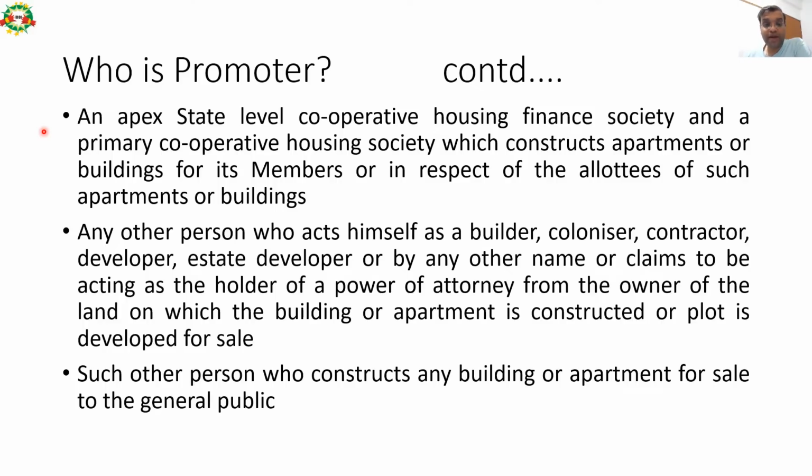Any other person who acts himself as a builder, colonizer, contractor, developer, estate developer, or by any other name, or claims to be acting as the holder of a power of attorney from the owner of the land on which building or apartment is constructed or plot is developed for sale, he is also a promoter. Such other person who constructs any building or apartment for sale to the general public. So basically the intent should be to sell the property, at least the entire property should be sold or part of the property should be sold, only then a person will be called a promoter.